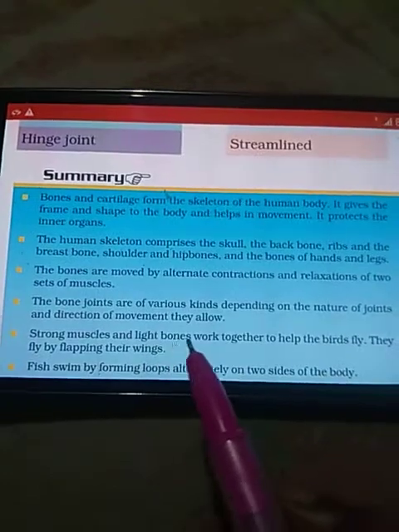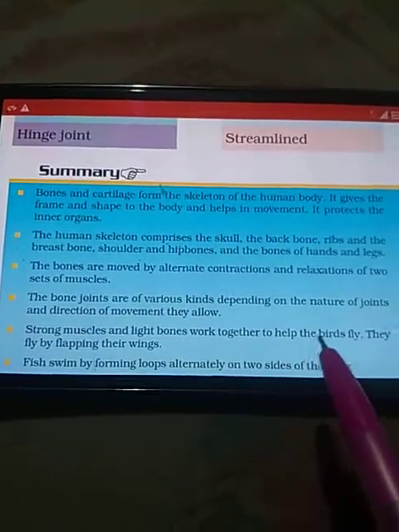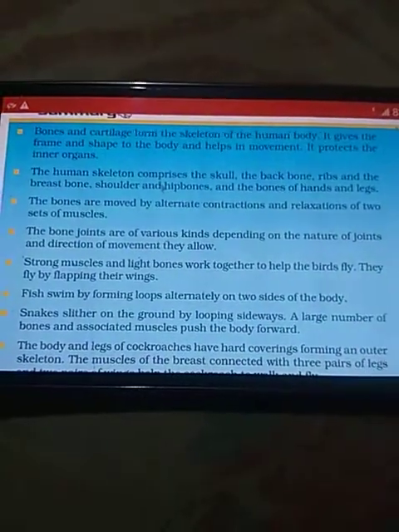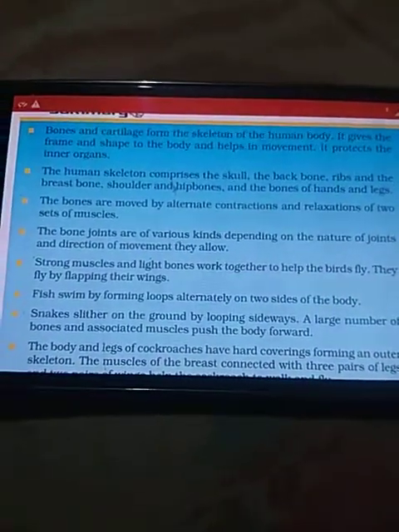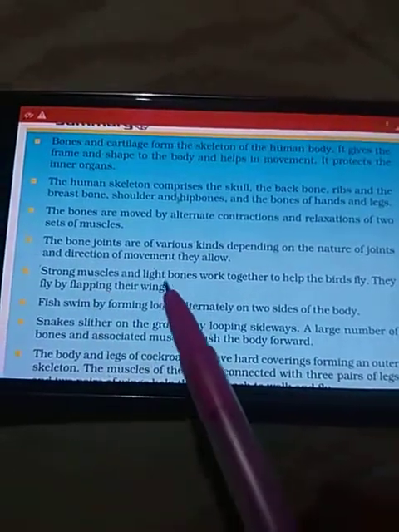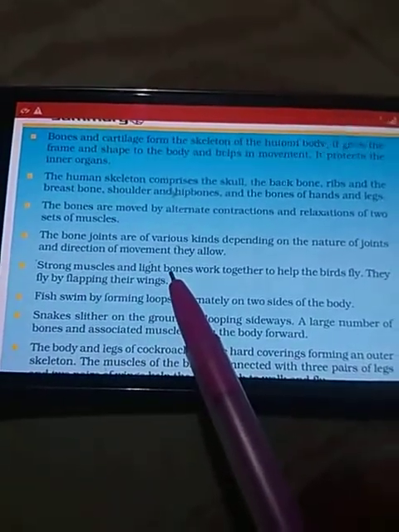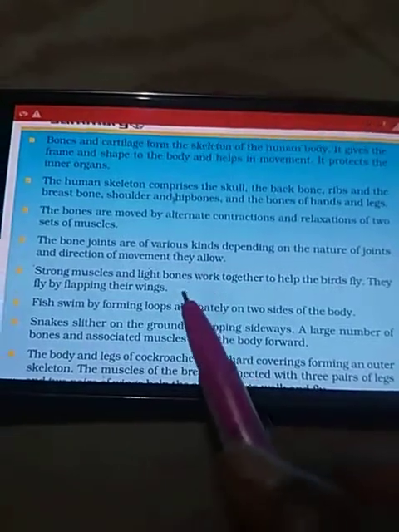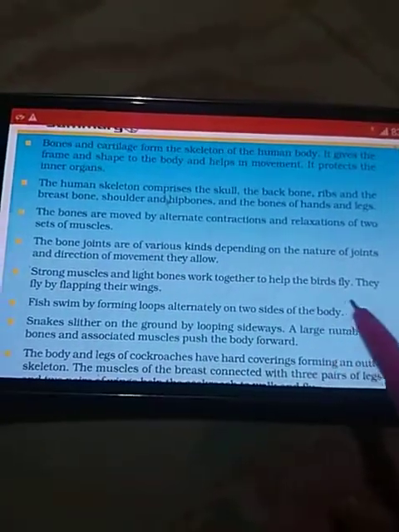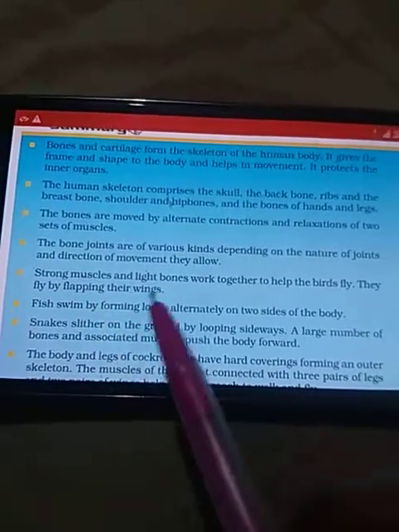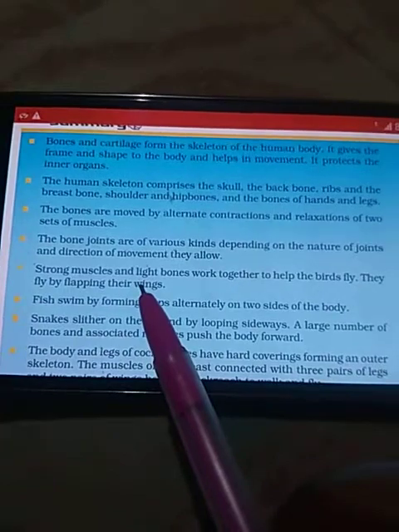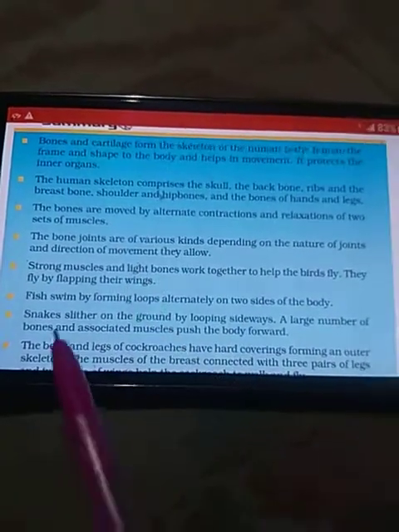Strong muscles and light bones work together to help the birds fly. As I have said, birds have adapted themselves for an aerial mode of life. So they have strong muscles and light bones, meaning hollow bones, which make their body light and help them to fly in the sky. They fly by flapping their wings in an upward or downward direction. It is known as upward stroke or downward stroke.